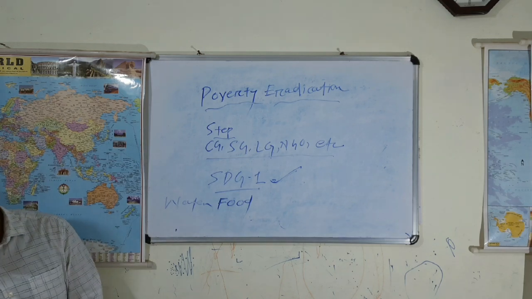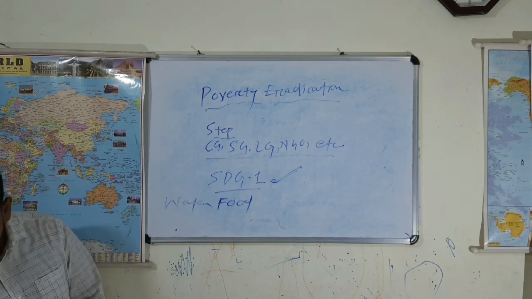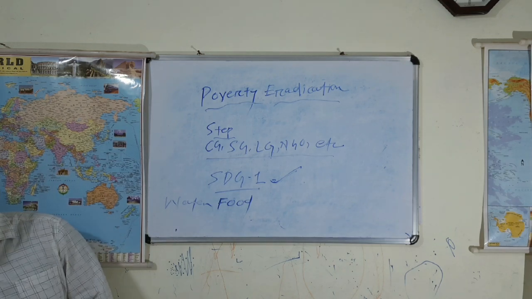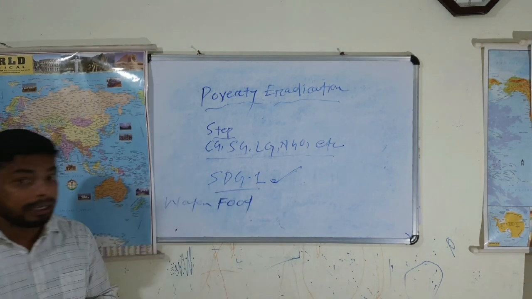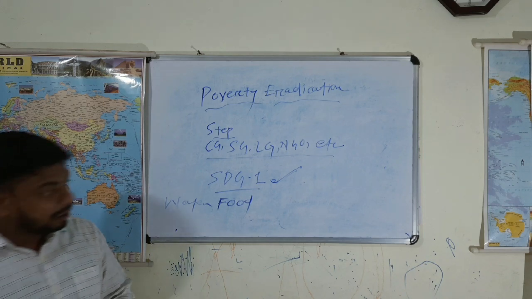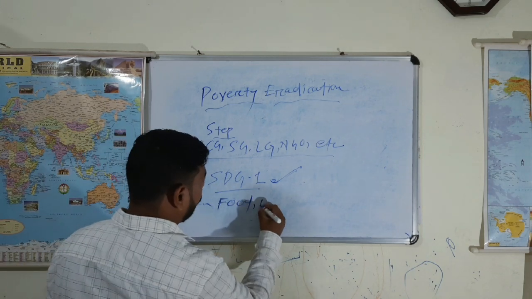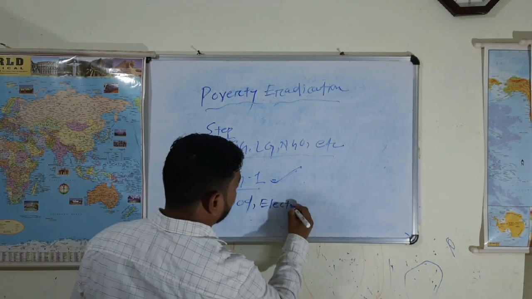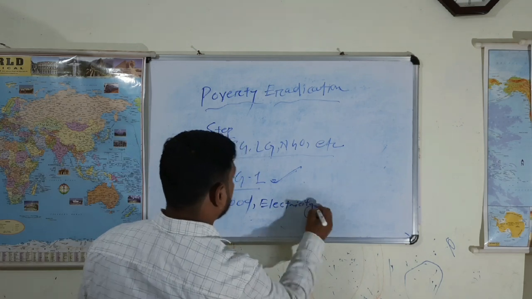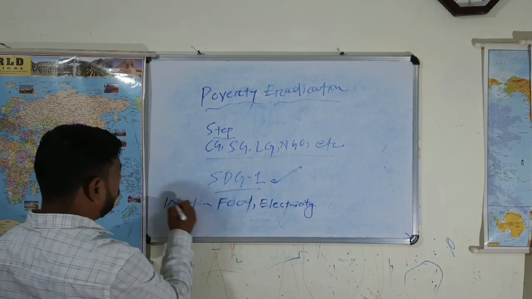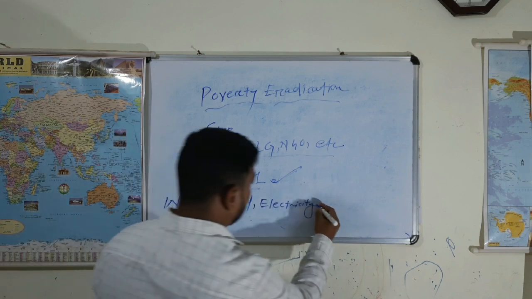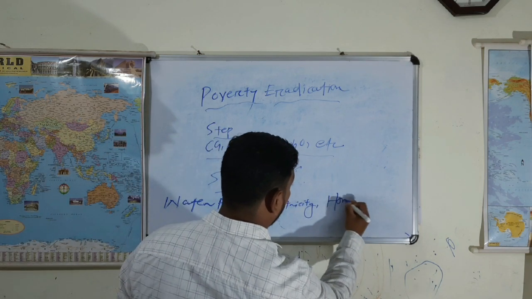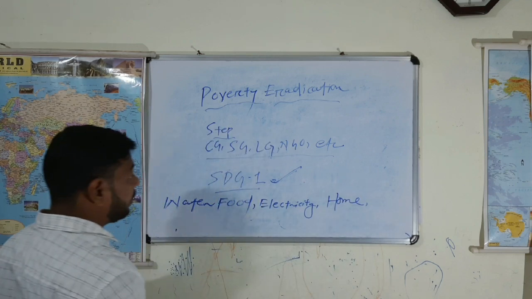We require water, food, and minimum electricity, home, and a better sanitation facility.